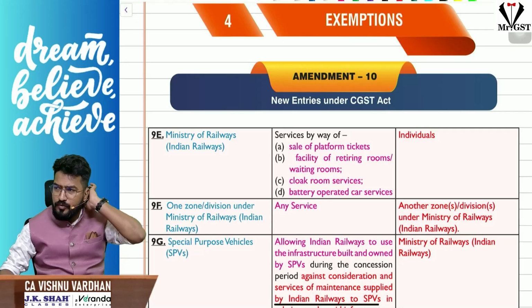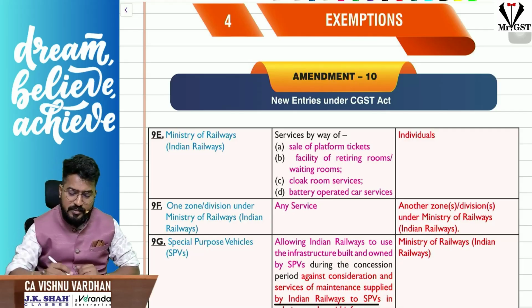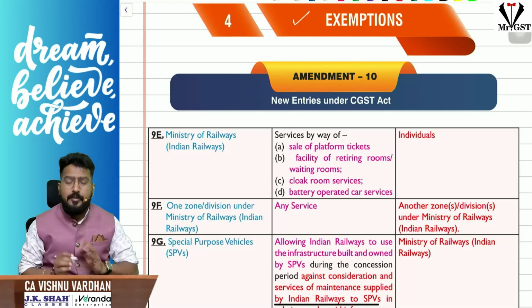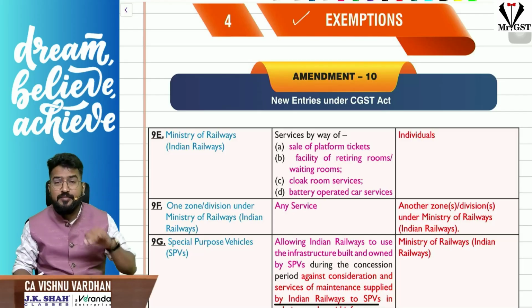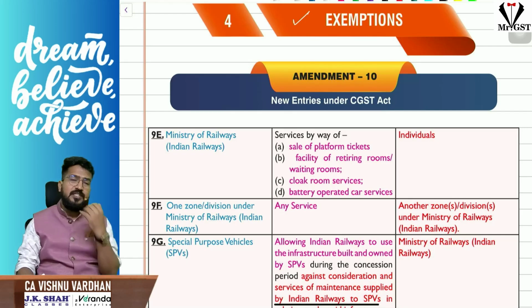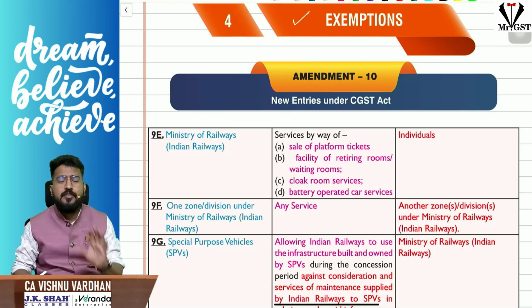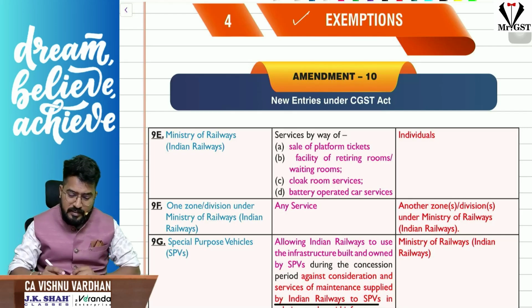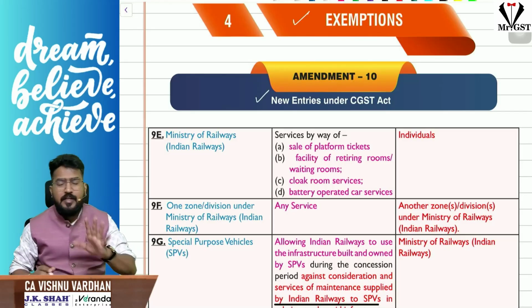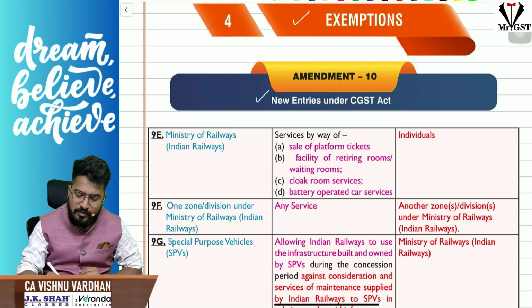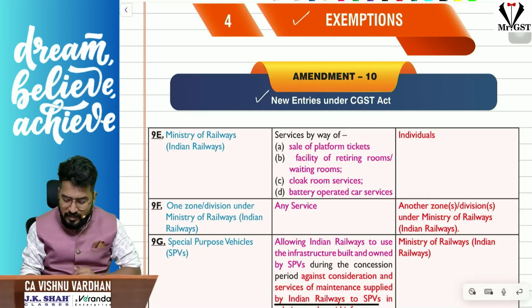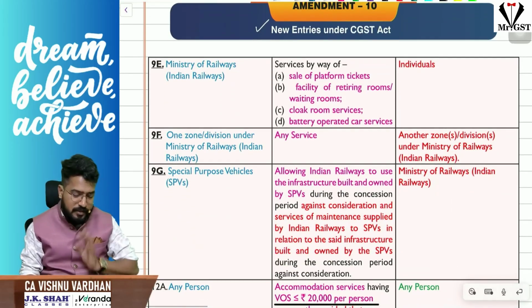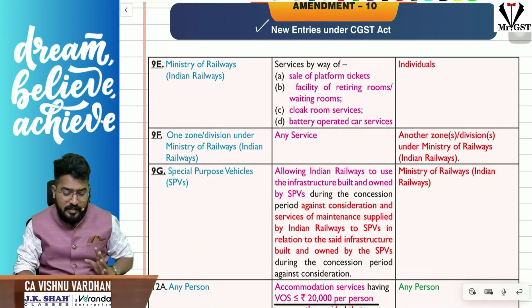Right, continuing with the next chapter, exemptions. See, the amendments: there are some exemptions which are newly added, some exemptions which are clarified or modified, all the stuff. So we'll see first the new entries under the CGST Act, whatever entries have been added. First of all, certain small things are there, not greatly difficult. Of course, even if it is difficult, I will make it easy for you.